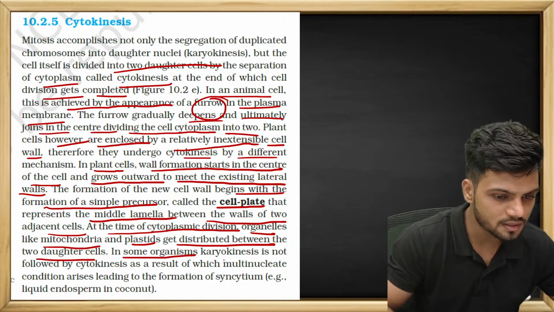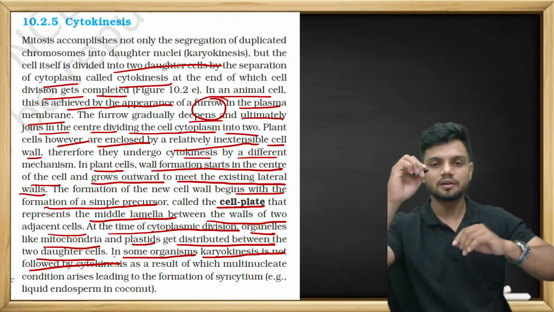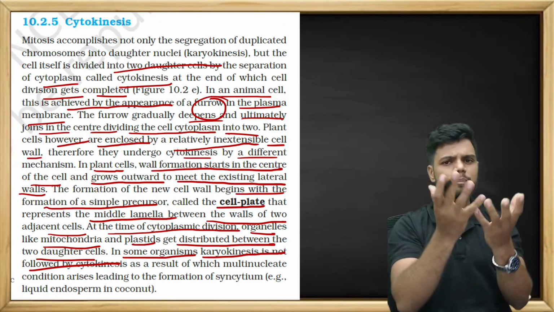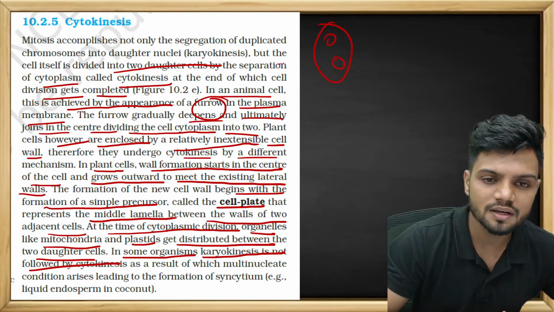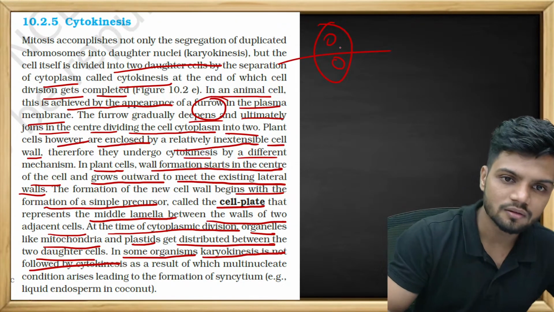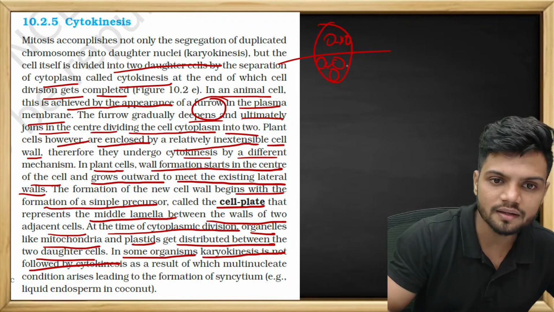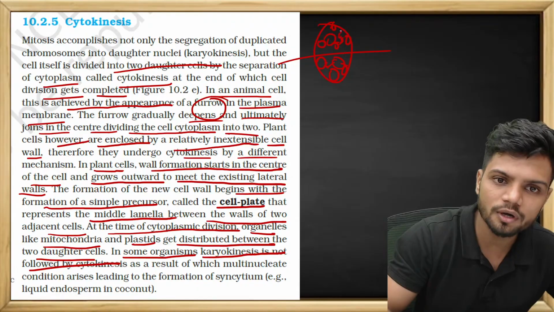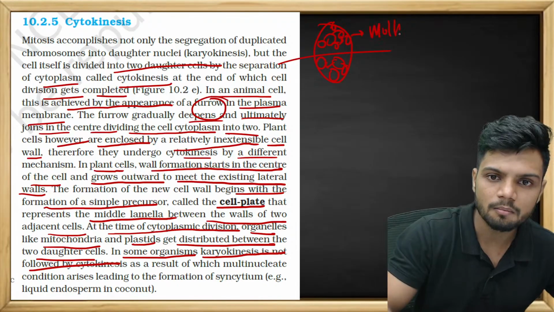In some organisms, karyokinesis is not followed by cytokinesis. Imagine, the karyokinesis is happening. The two nuclei are dividing, but there is no complete cell division. What will happen? This nucleus will divide again, and it will keep on dividing. In such condition, we will get multi-nucleated conditions.